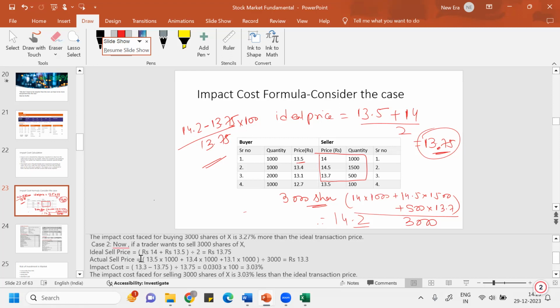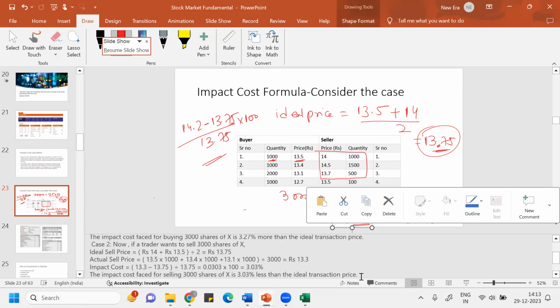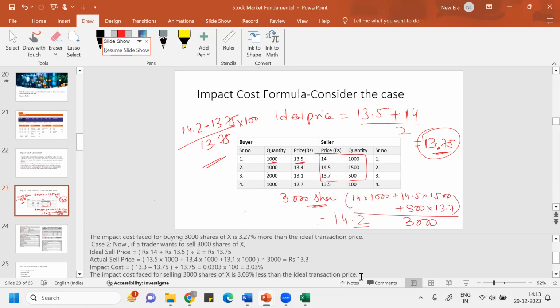There should be people who can buy 3,000 shares. So 1,000 quantity will be bought at one price, another 1,000 at 13.4, and another 1,000 at 13.1. Divide by 3,000, and you'll get the actual sell price, and you can compare it with the ideal price to get the impact cost. I hope you understood this part.